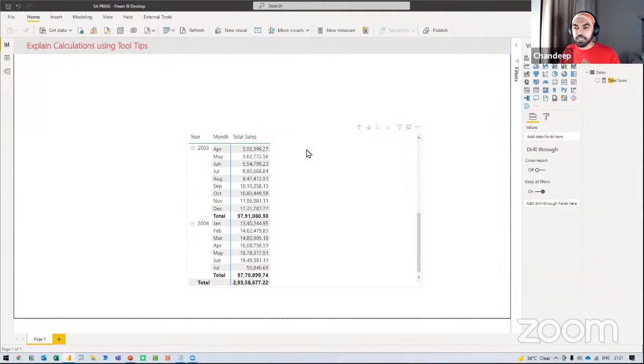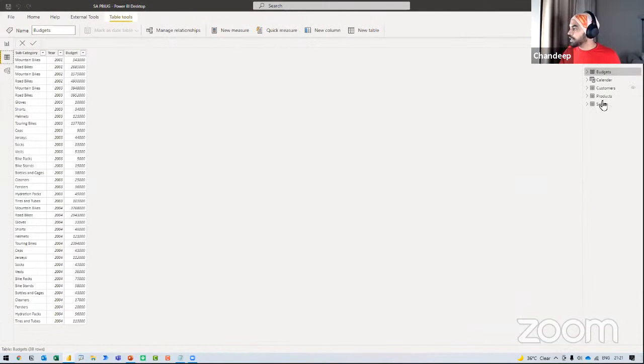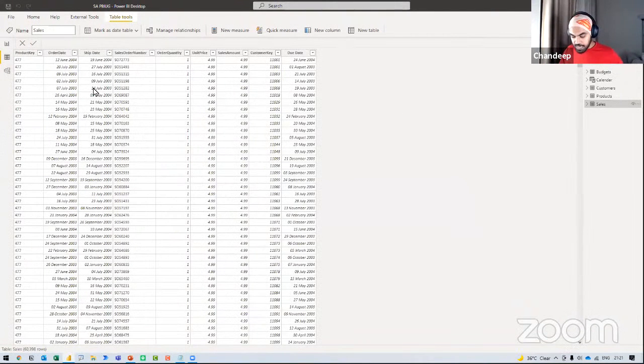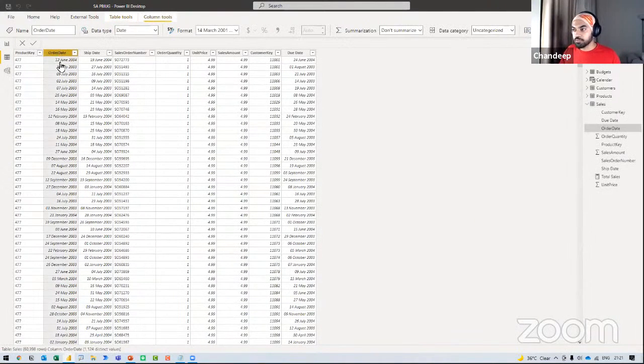Let's take a peek at the different columns that we have in the sales table, and hopefully I'll be able to explain what I'm trying to achieve here. If I take a look at my sales table right here, I have the date on which the product was ordered. That's my order date.